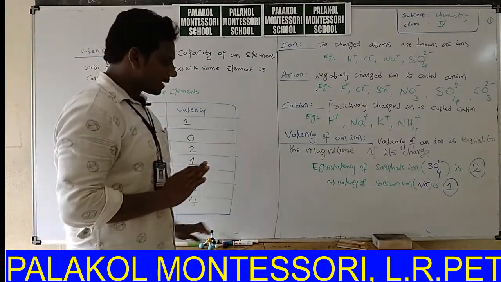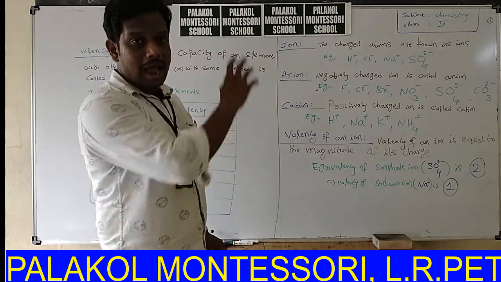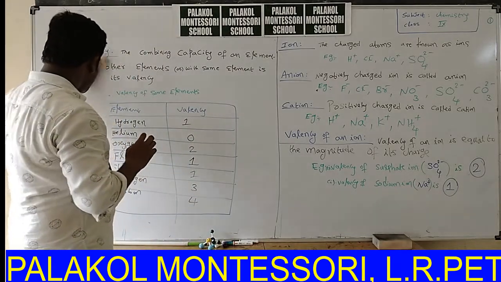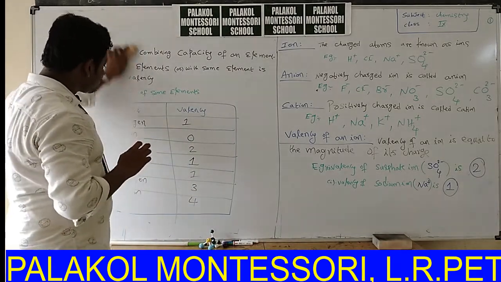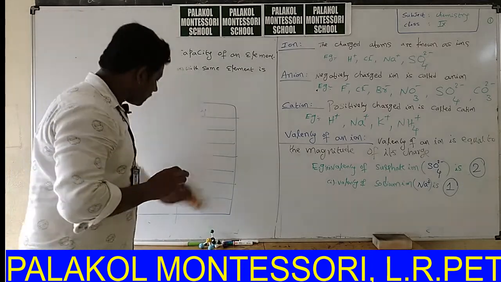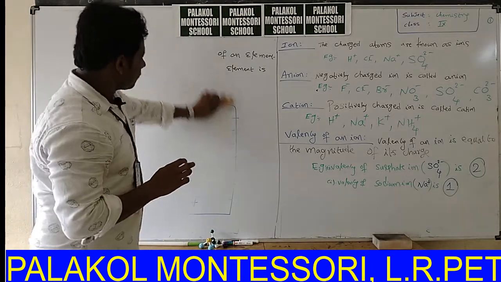Next, I will give some lists of anions and cations right now. It is very useful for you in intermediate and in degree also. This is the basic chemistry there in your syllabus.